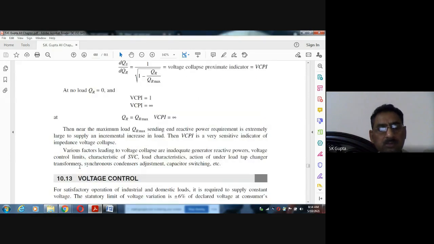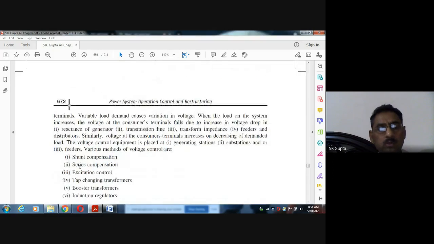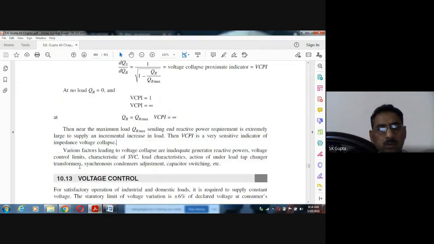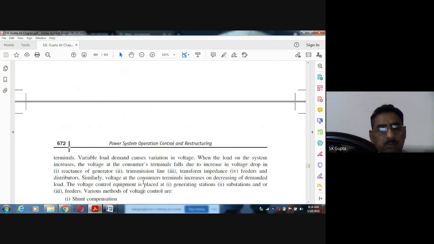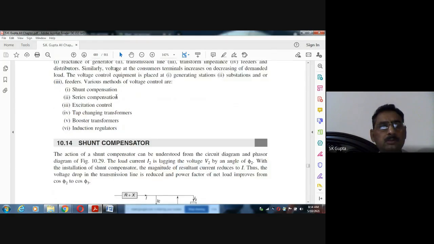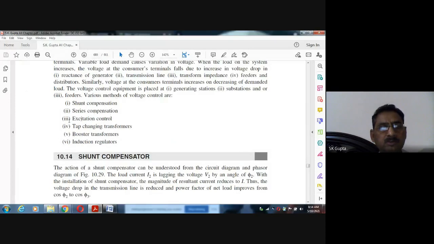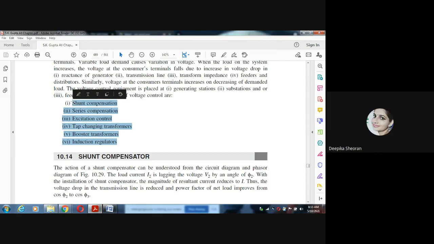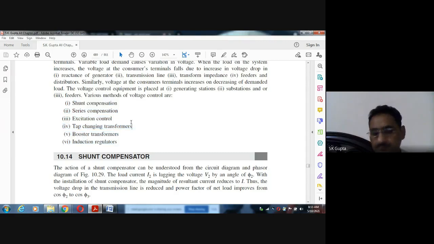And these are the methods to control the voltage. Now you see here, now the detailed study is there, how to control the voltage, and various methods are, you see here, various methods are like this: shunt compensation, series compensation, excitation control, tap changing transformer, booster transformer, induction regulators. With the help of these, we control the voltage of buses.